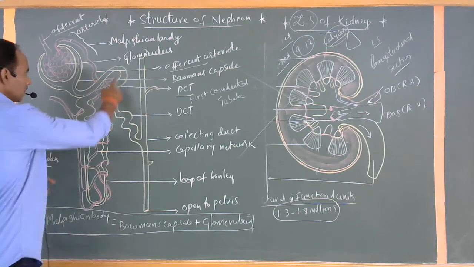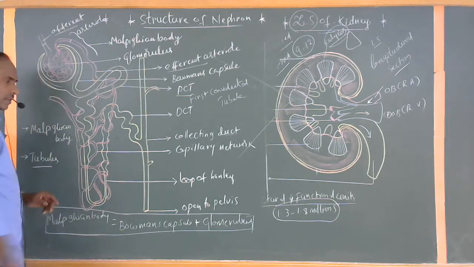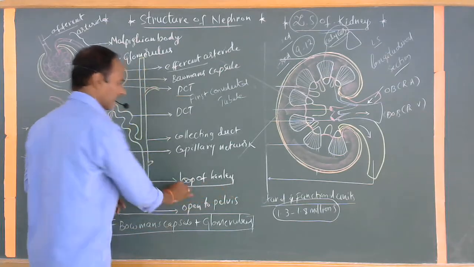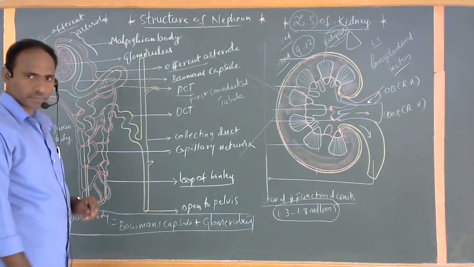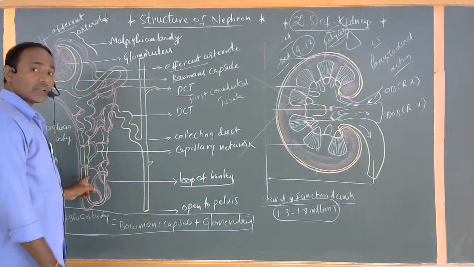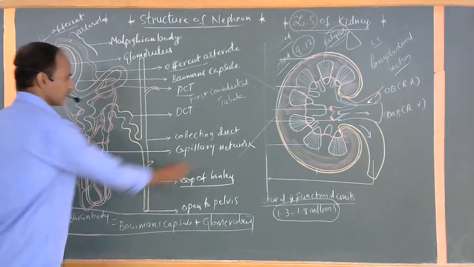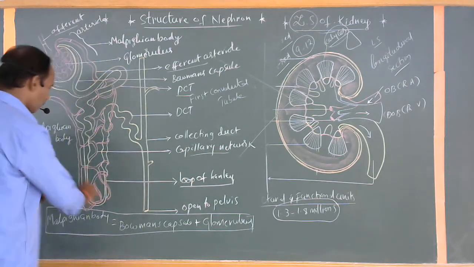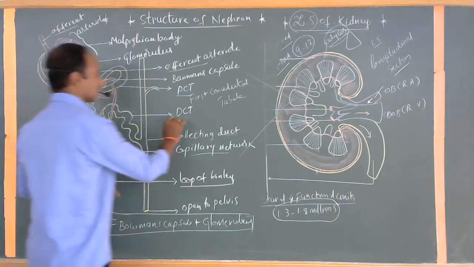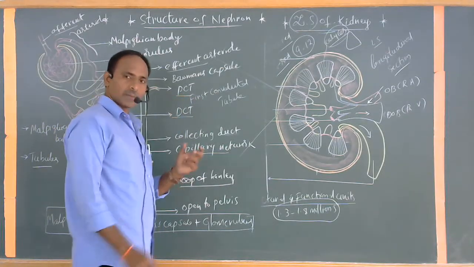Okay. So the PCT opens into a hairpin shaped structure, commonly called the loop of Henle or Henle's loop. The loop of Henle is also combined with several blood capillary networks. The loop of Henle opens into the next part, commonly called DCT, whereas the PCT is the first convoluted tubule or proximal convoluted tubule.